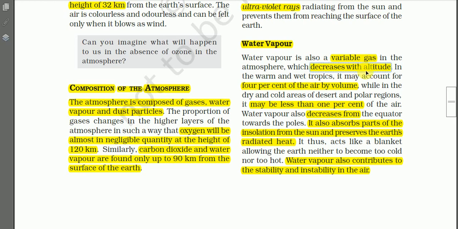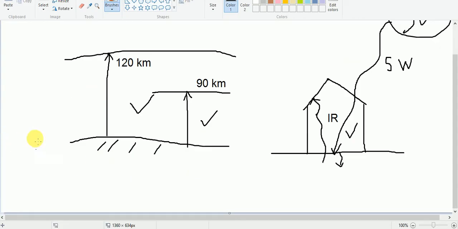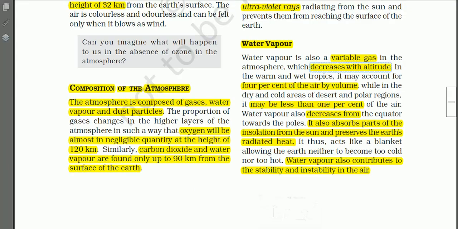The concentration of water vapor decreases as you move upwards. In the warm and wet tropics, water vapor may account for 4% of the air by volume.